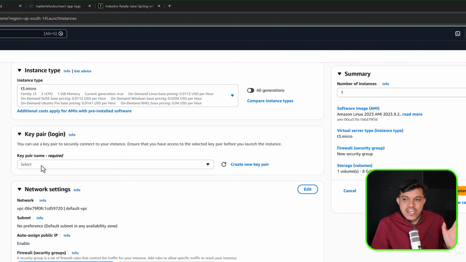And then it is asking you to go with the key pair. So I'll be creating a new key pair. What exactly is it? This key pair is needed in order to get connected to this Linux machine which we are creating on the cloud. On AWS, we have created one Linux machine. How do you get connected to that and perform the operations? If you want to get connected, then the key pair is needed. This is the security key.